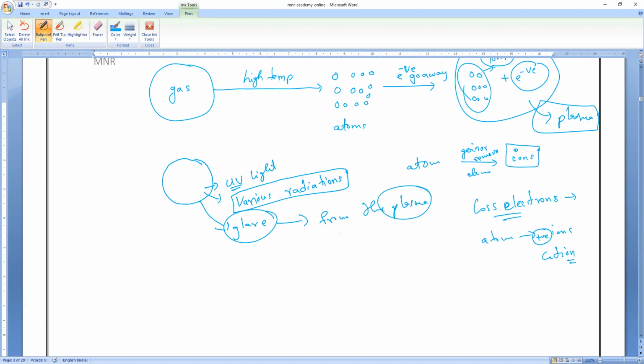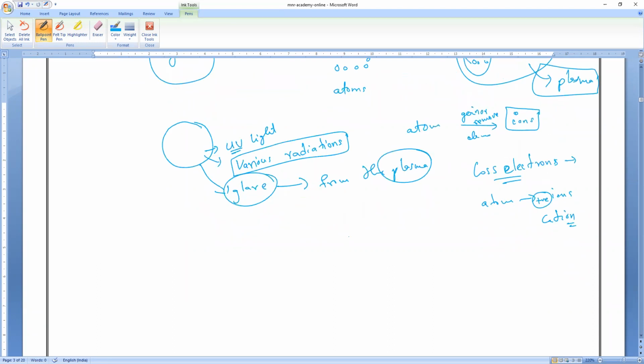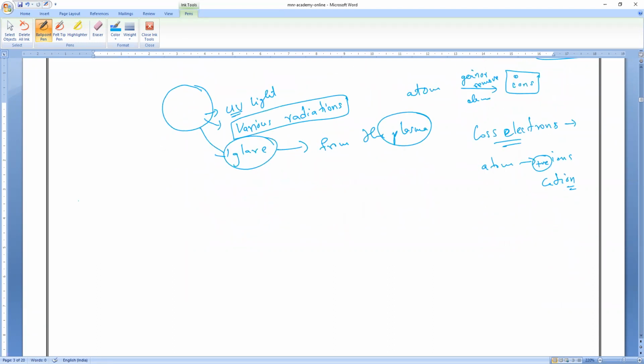So because of the plasma only, the sun is producing a source of various radiations, that is heat and light, as well as the glare of the sun. All the stars are the same. So write it: plasma is the source of various radiations.